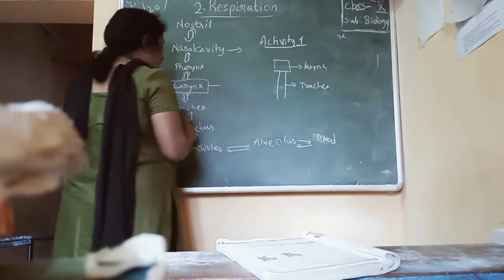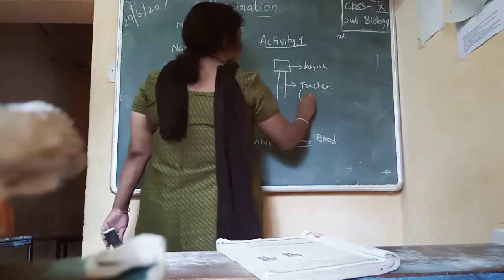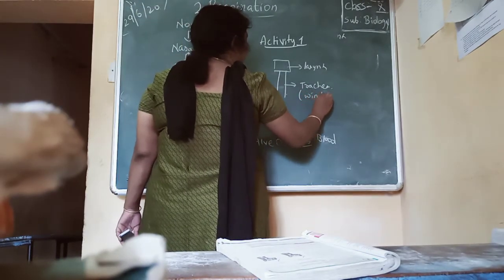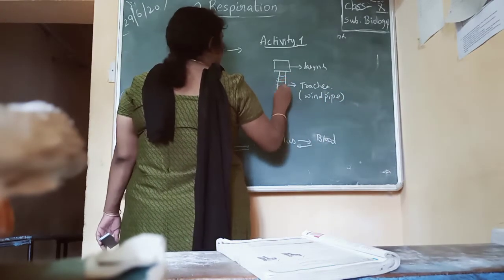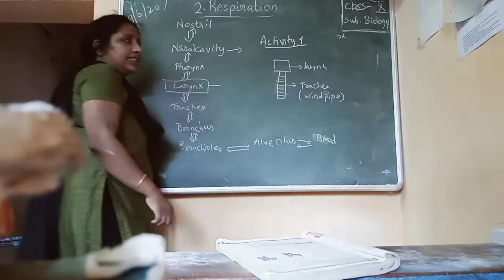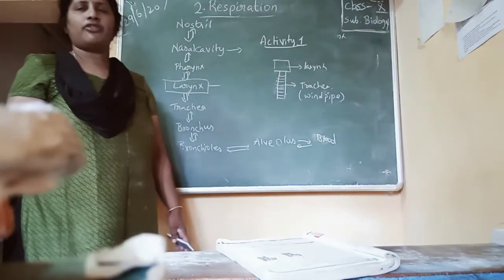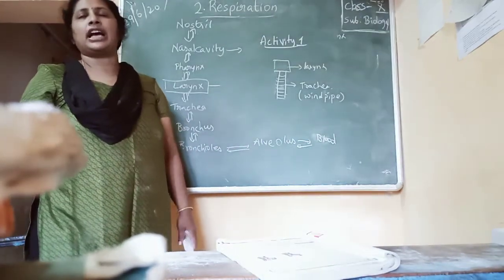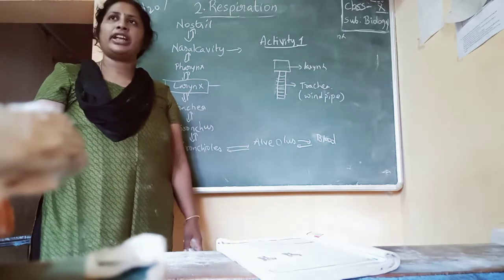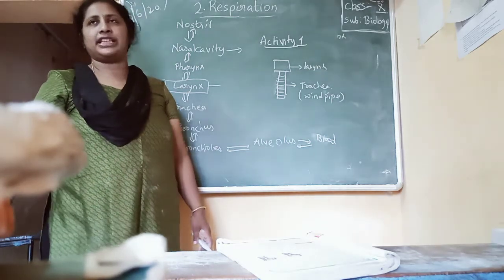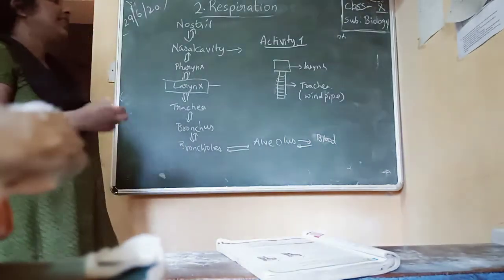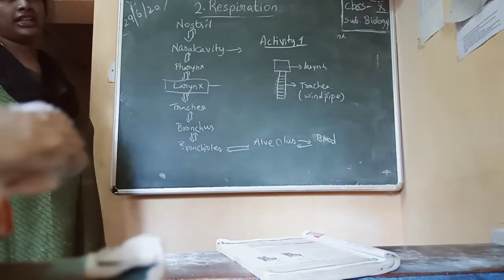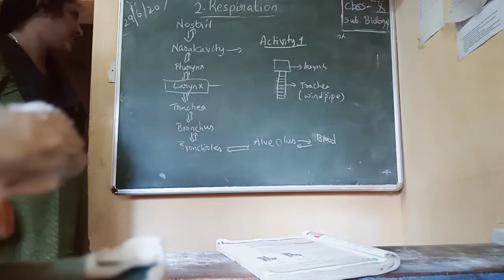Okay, trachea is also called as windpipe. It is covered by rings, cartilaginous rings. So why is the trachea covered by cartilaginous rings? To prevent trachea from collapsing. That's why trachea is covered by the cartilaginous rings.